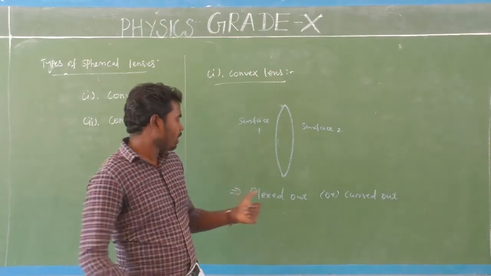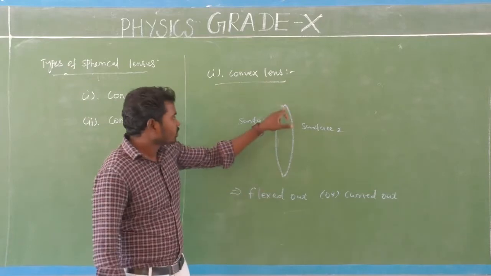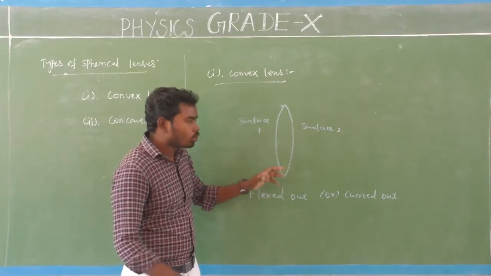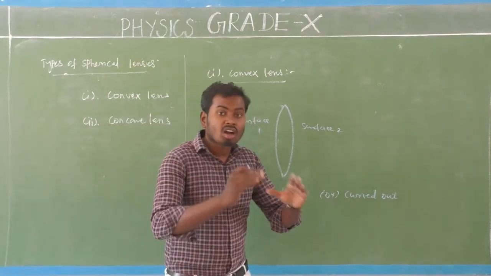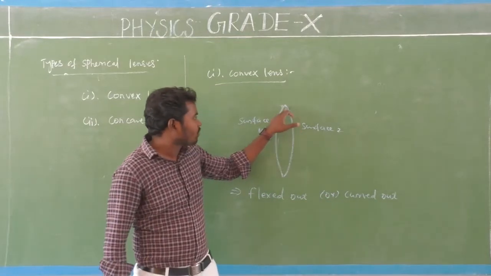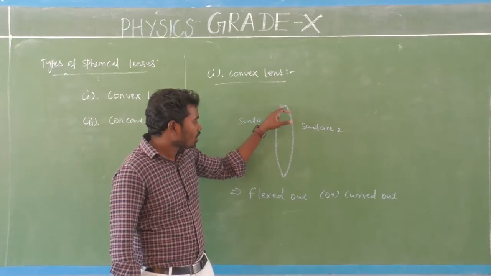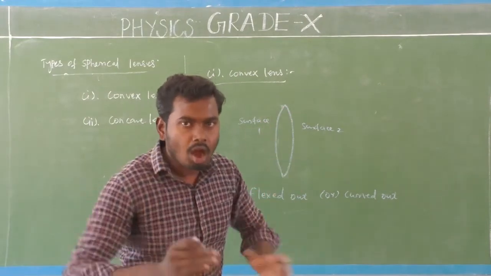Very simple. The convex lens has two surfaces, surface 1 and surface 2. Here the two surfaces are flexed out in shape, which means curved outward, bulging in the outward direction.